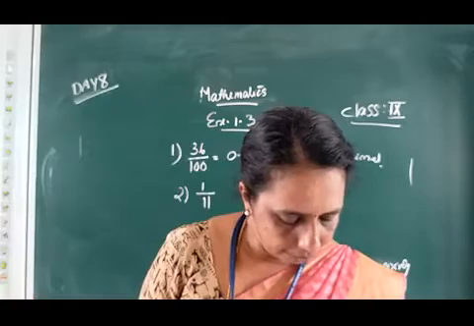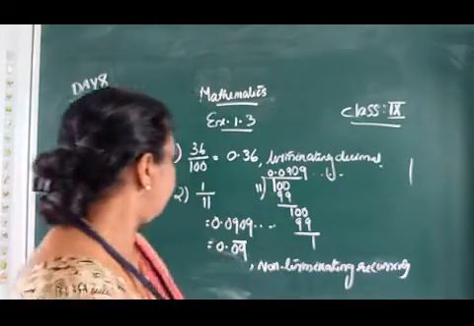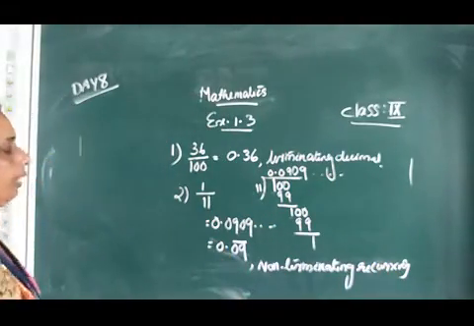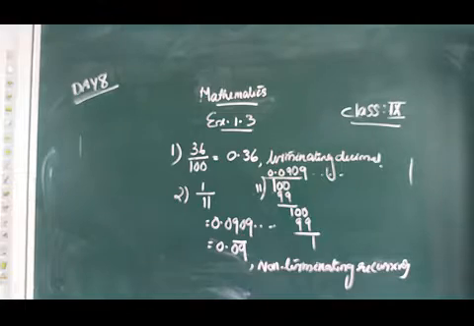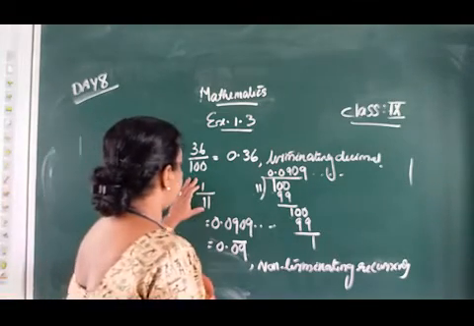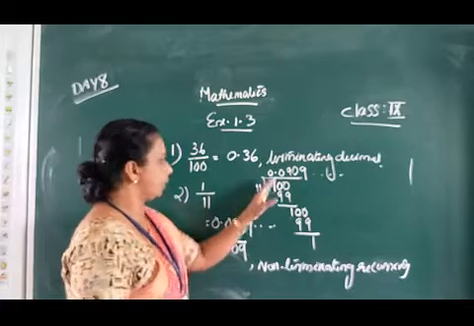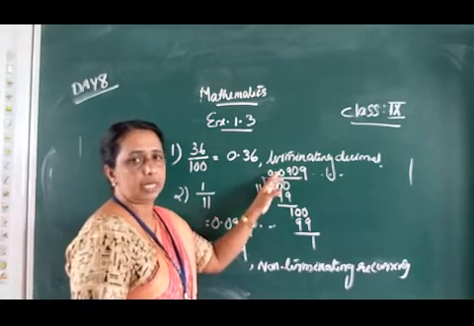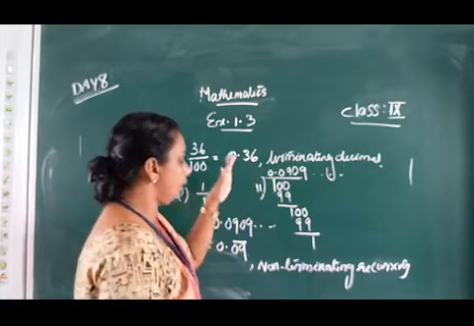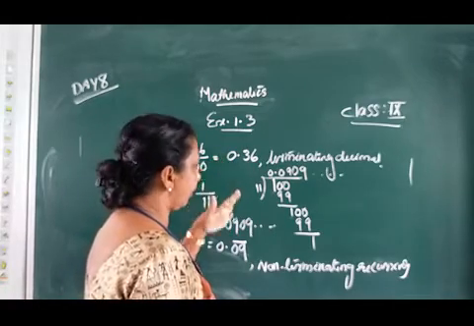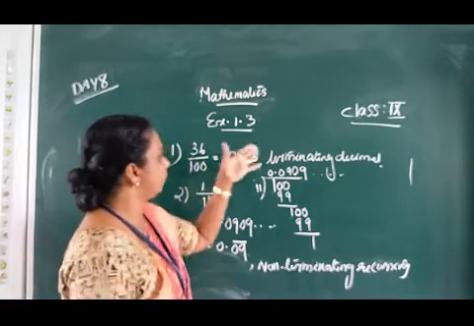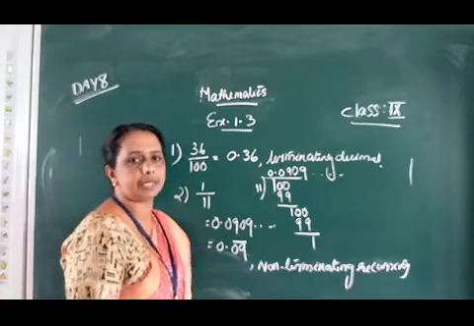That is 1 by 11. We get 0.09, 09, 09, etc. That is, 1 by 11 is a rational number. Its decimal expansion we get non-terminating, non-recurring. Sorry, non-terminating recurring. Here, the decimal expansion we get is a terminating decimal.